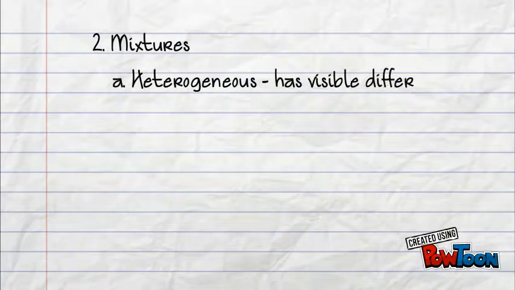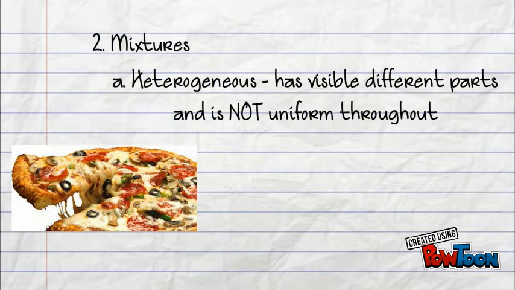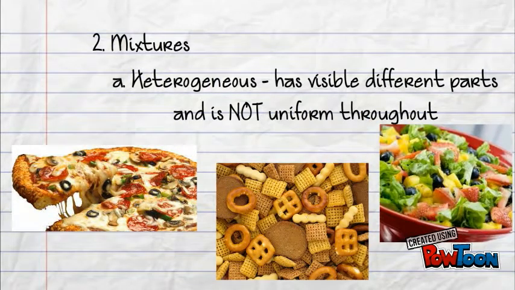The second category for matter are mixtures. Mixtures are also broken down into two types, one being heterogeneous, visibly different parts and is not uniform throughout, like pizza, trail mix, and salad. So no matter what sample you take of these, you're going to get a different composition for each one, for each sample.